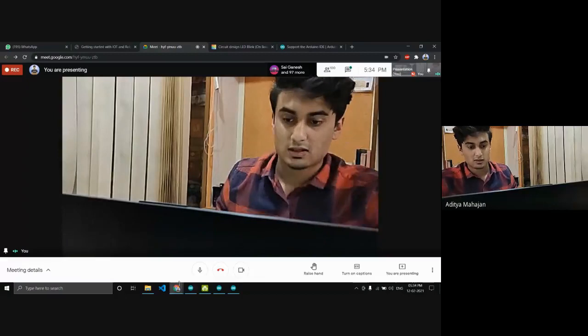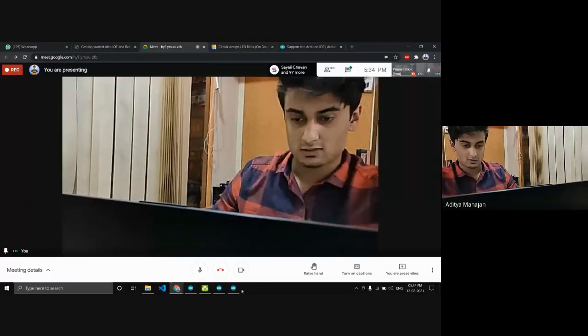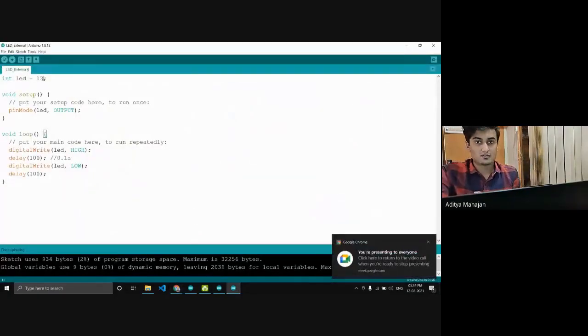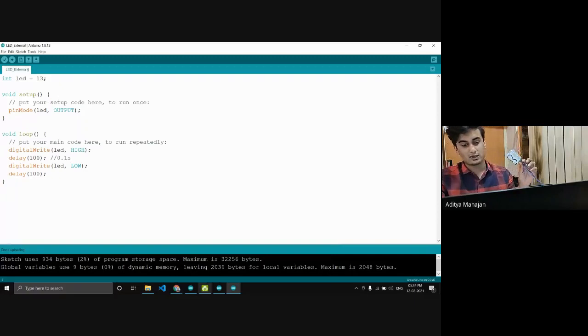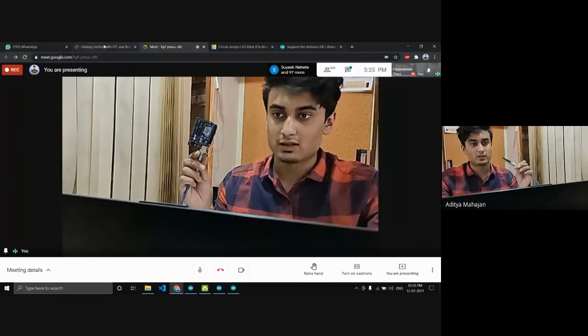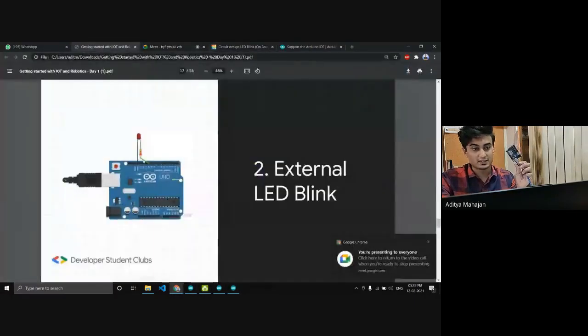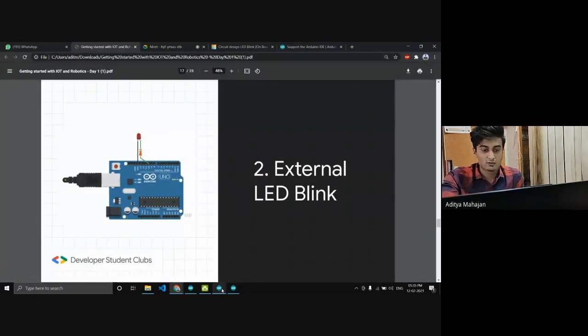Okay, now I have a question for you guys. So in this code, I have assigned pin number 13, which is the onboard LED pin for output. Now I want to do the same thing with an external LED. So what should I change? Like, what part of the code should I change? Any answers? You can speak. Wrong answers are also welcome.